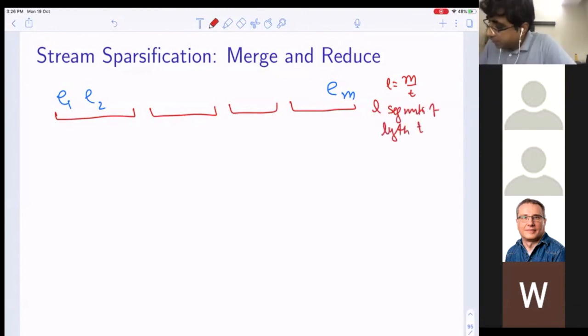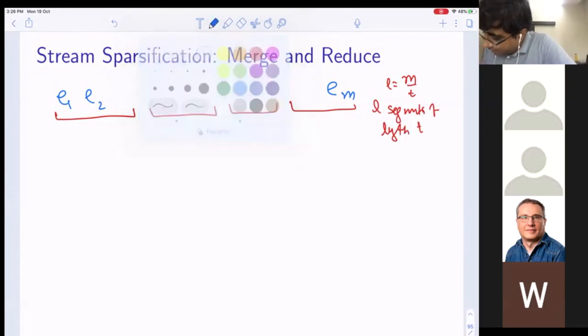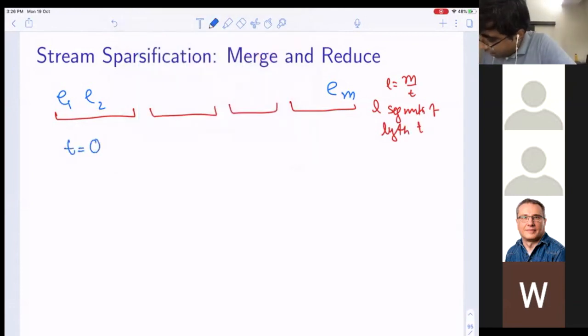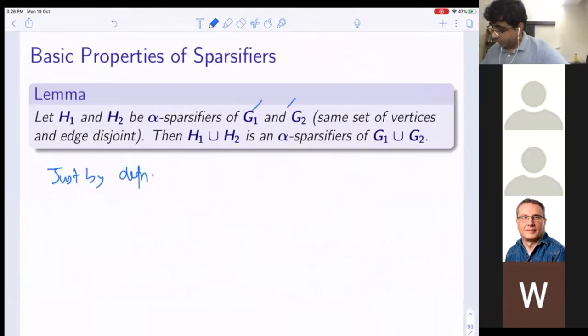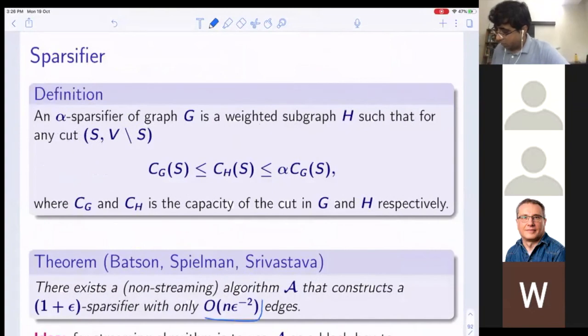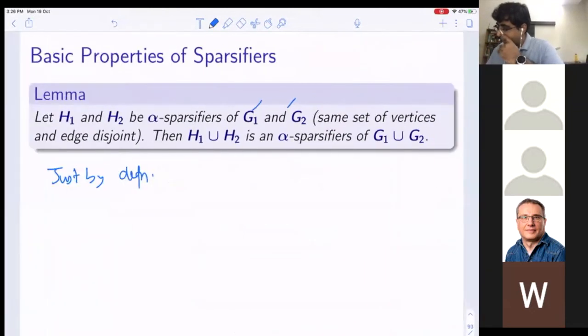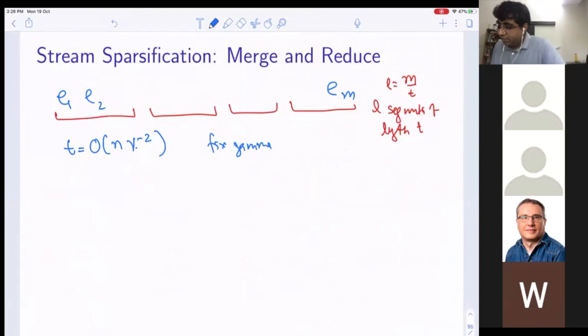And what is T? Well, T is going to be something like order N to the gamma minus 2. We'll fix gamma. So what is this order N to the gamma? This is this number. Every stream segment is of this length.